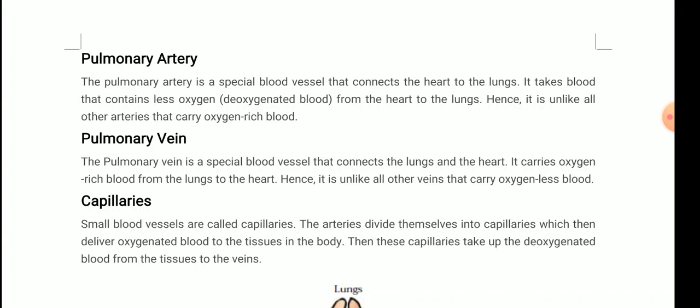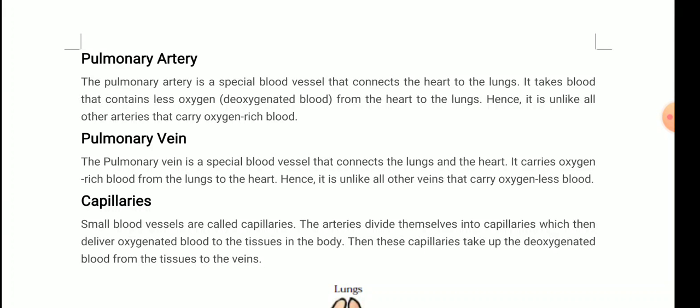Then next is, similarly, the pulmonary vein. The pulmonary vein is a special blood vessel that connects the lungs and the heart. It carries oxygen rich blood from the lungs to the heart. Hence, it is unlike all other veins that carry oxygen less blood. Again, veins carry impure blood, but this pulmonary vein carries pure blood, or you can say oxygen rich blood.